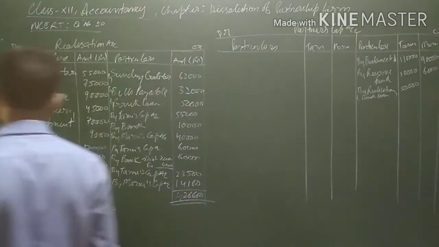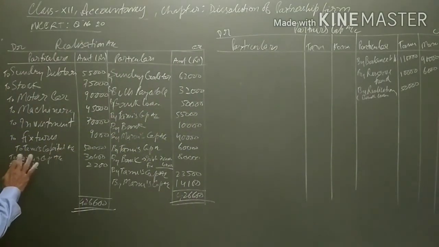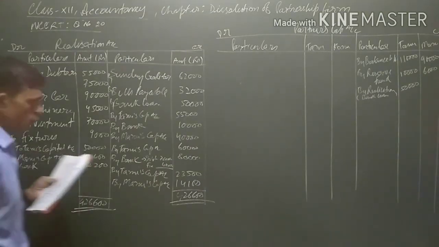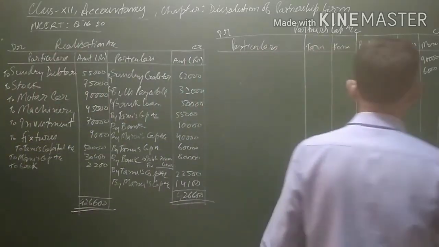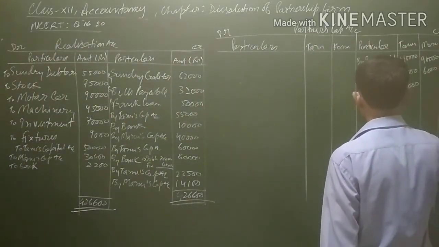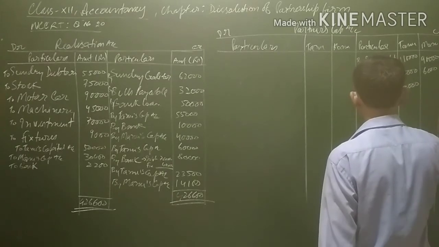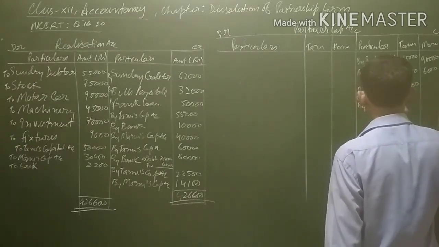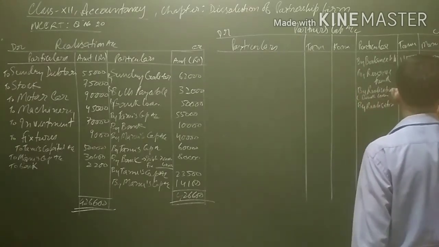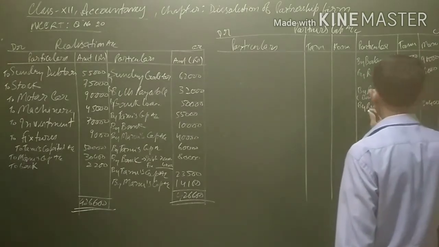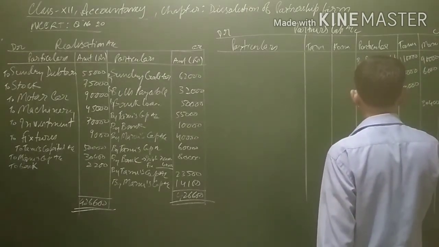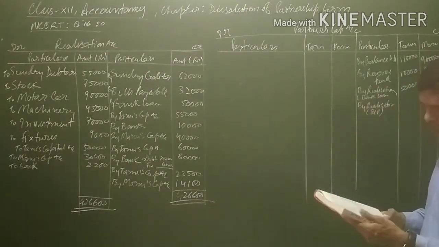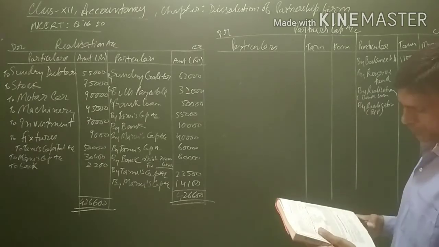Manu has agreed to pay the bills payable, so Manu's capital account will be credited here, by realization, because this amount is being transferred from the realization account. 30,400, bills payable, BP in short.